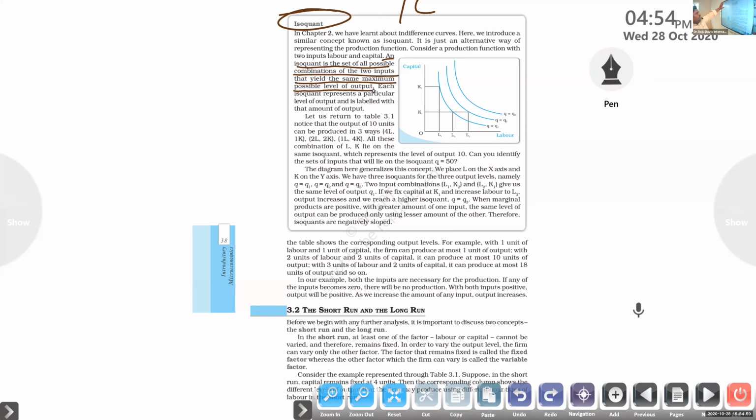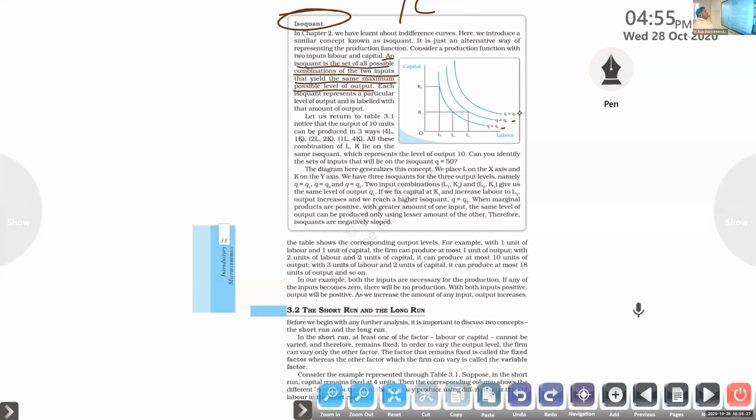Here it is. An isoquant is the set of possible combinations of two inputs that provide the same and maximum possible level of output. Clear? So each isoquant represents a particular level of output and is labeled with the amount of output: Q1, Q2, Q3. Just have a look at the table or the graph.